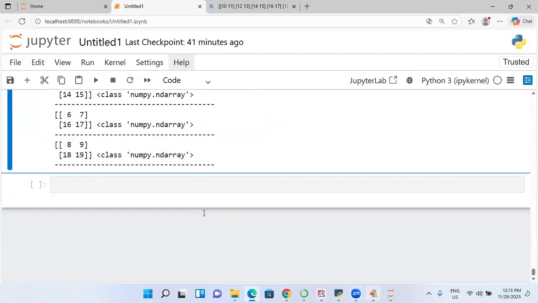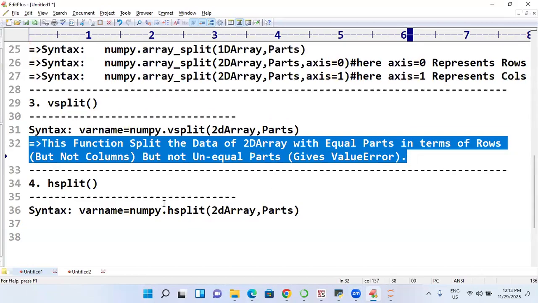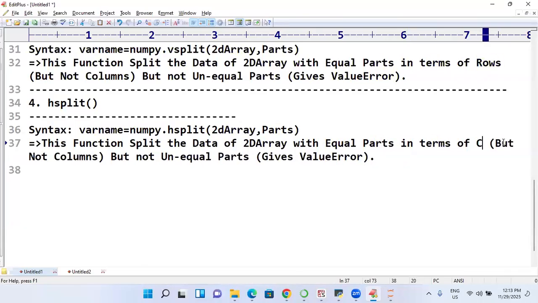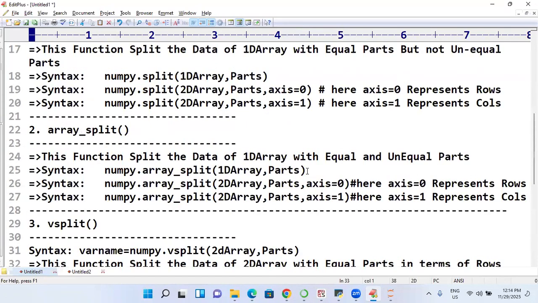So this is about which function? H split. Same thing. I can go to the same mechanism here. I will split the data of 2D into equal parts in terms of columns, but not rows. So this is about the topic of H split. Otherwise it gives you what? Value error. So next I will go to another functionality called D split.